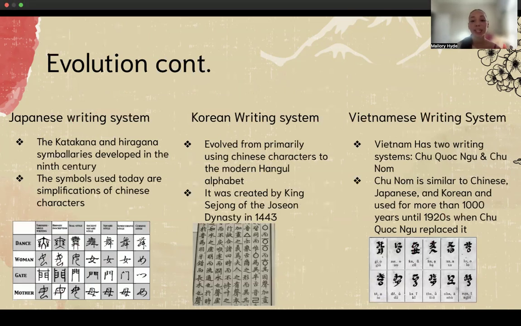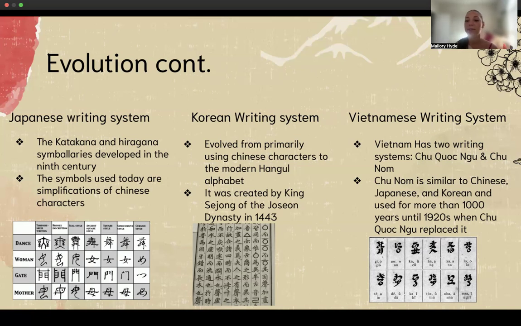Next, we have the evolution continued. So we have the Japanese writing system. The katakana and hiragana symbols developed in the 9th century. The symbols used today are simplifications of Chinese characters. Then we have the Korean writing system. It evolved from primarily using Chinese characters to the modern Hangul alphabet. It was created by King Sejong of the Joseon dynasty in 1443.